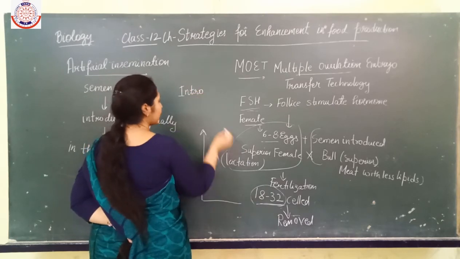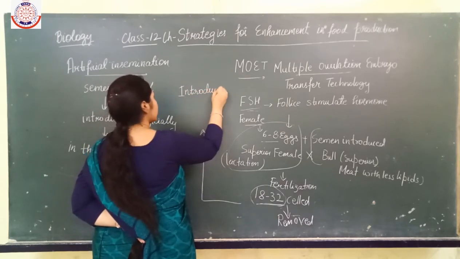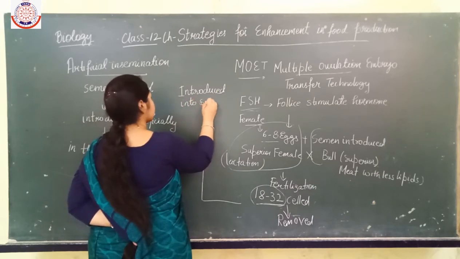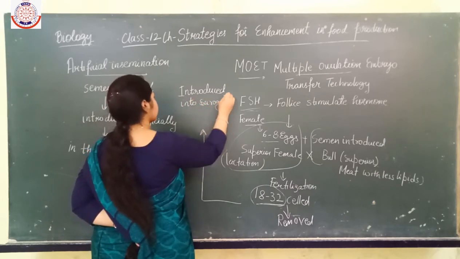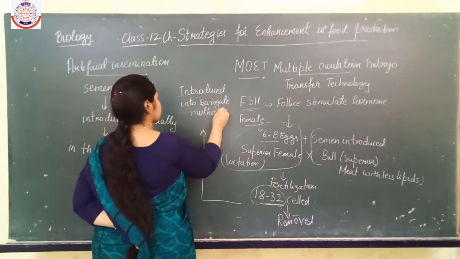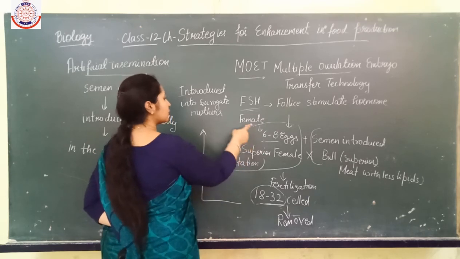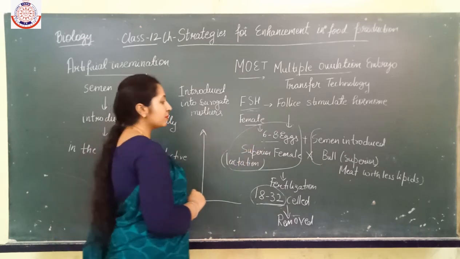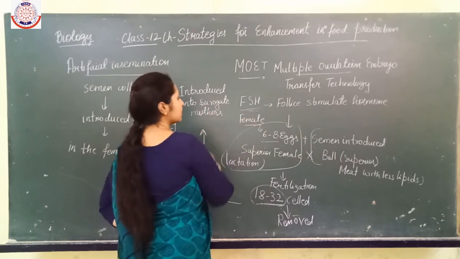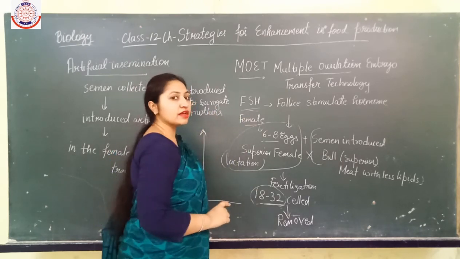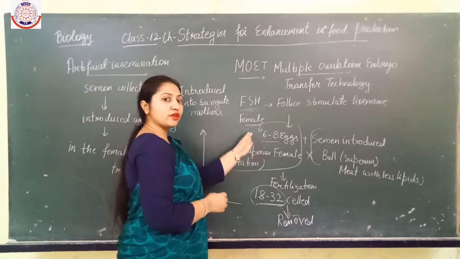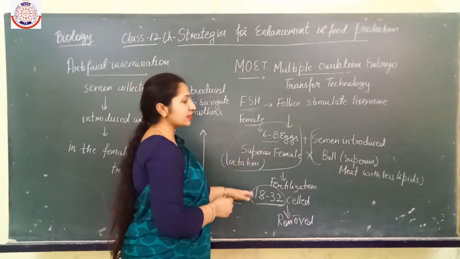then each embryo is introduced into a separate surrogate mother. Suppose 6 eggs are produced by the genetically superior female mother, then these embryos are transferred to 6 separate surrogate mothers. So it depends upon how many eggs are produced, and on that basis the zygotes are produced.